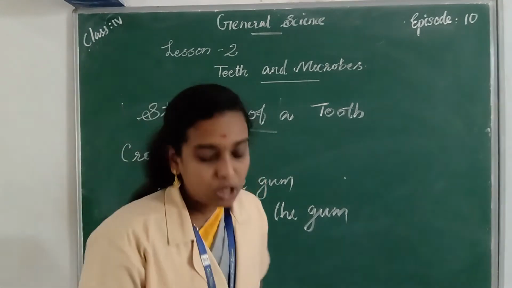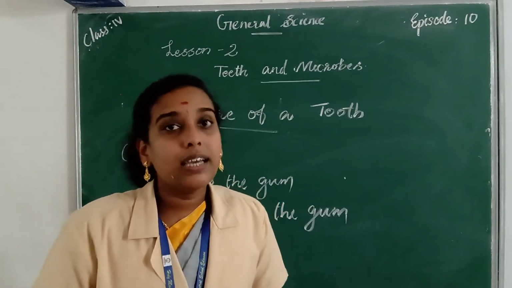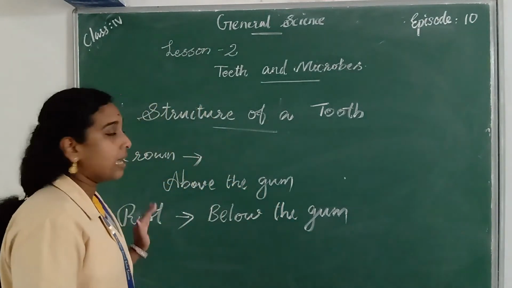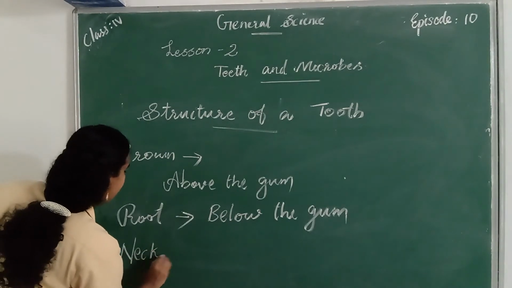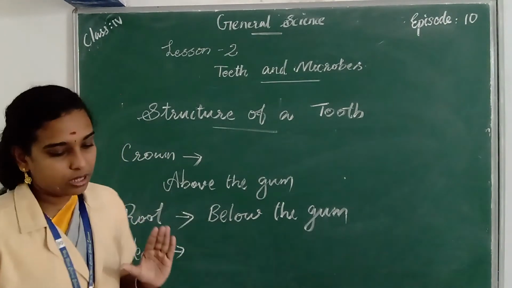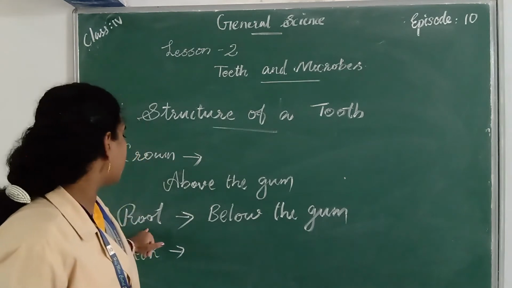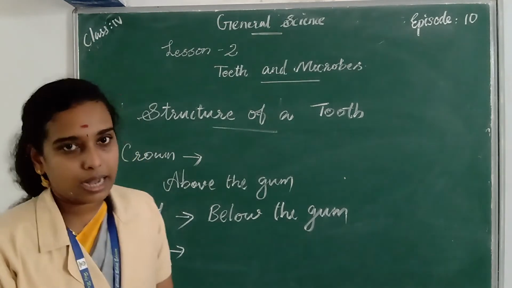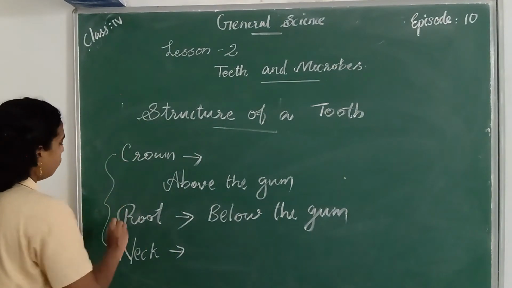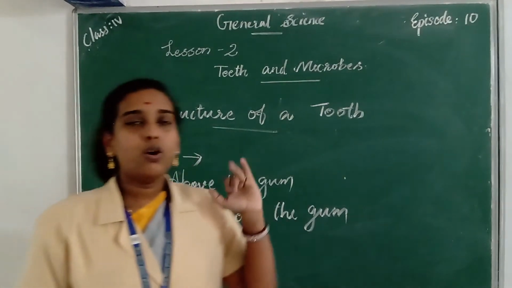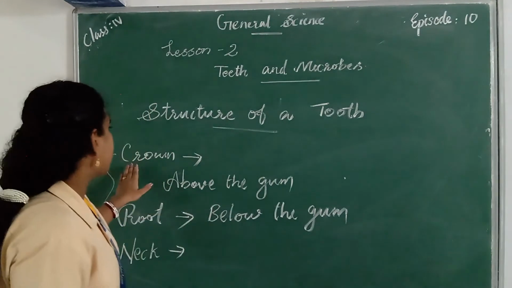Where the root meets the crown is called neck. The next one is neck, N-E-C-K. The part where the crown meets the root is known as neck. So these are the 3 main parts of a tooth: crown, root and neck.